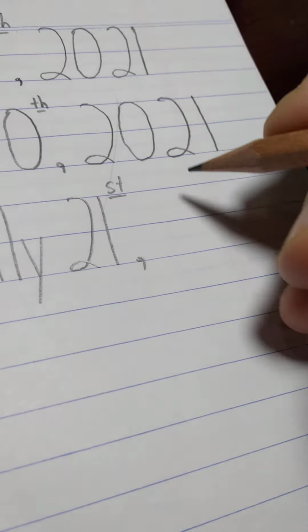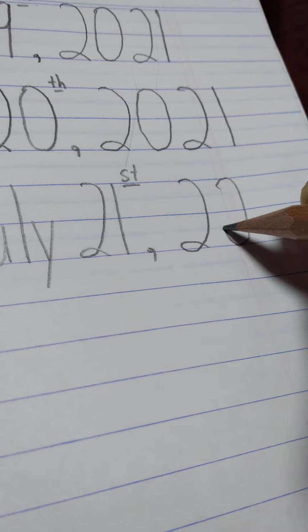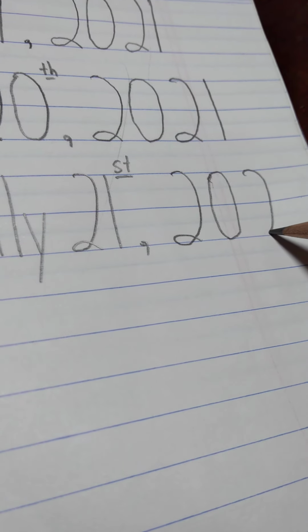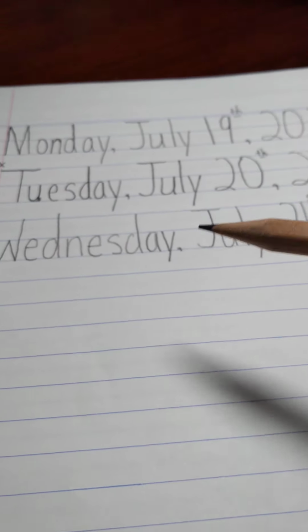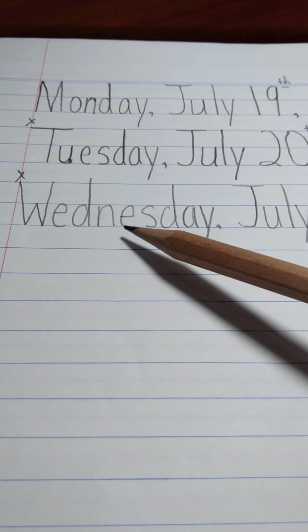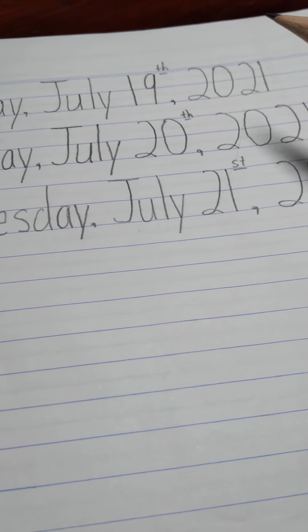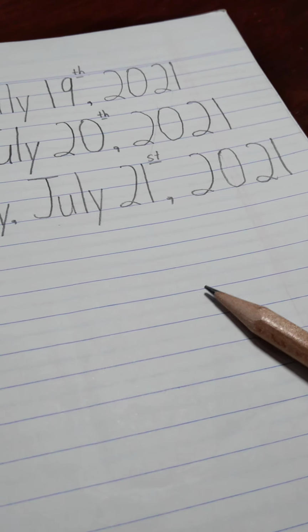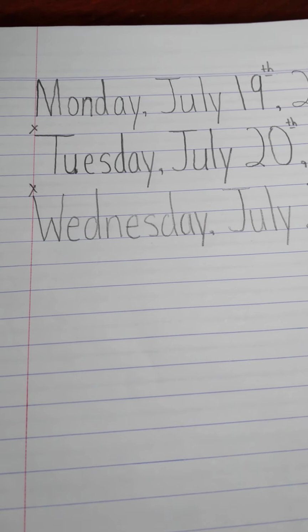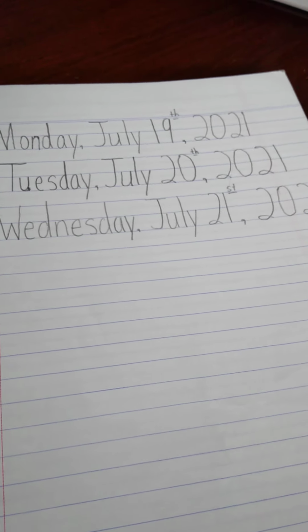And what year is it? It's 2021. Good. All right. So what's today? Today is Wednesday. Capital W, E, D, N, E, S, D, A, Y. Wednesday, July the 21st, 2021. All right. Today is Wednesday, July the 21st.